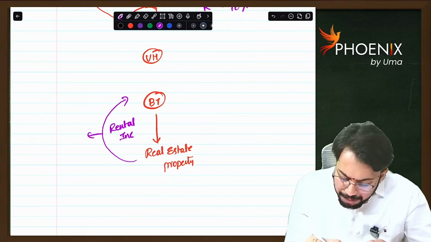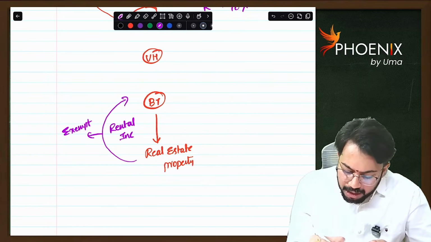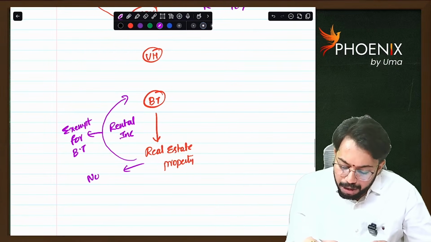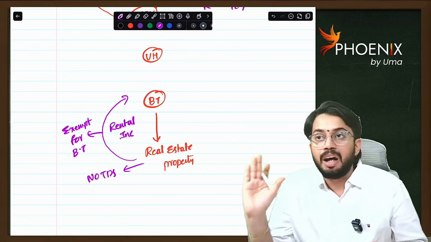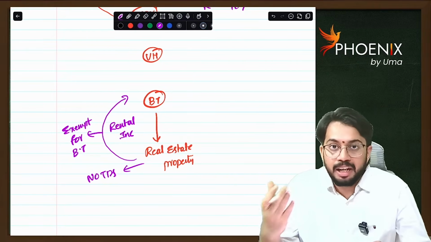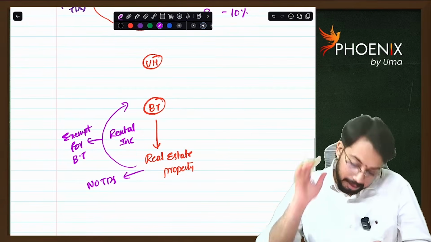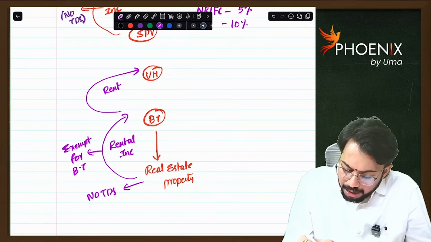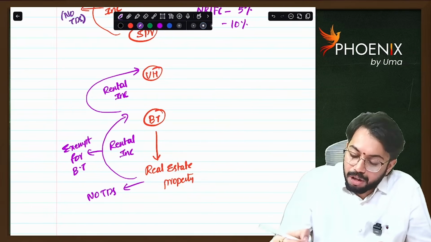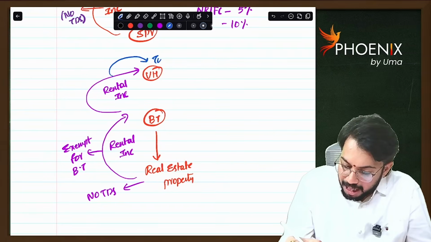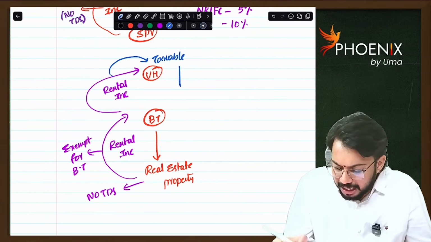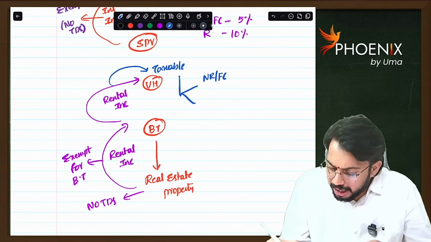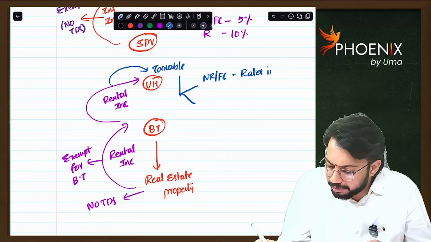Now, this rental income is exempt for business trust. That rental income is not taxable in the hands of business trust. As rental income is exempt, no TDS is required to be deducted by the payer of rent, from the real estate property. But the same rental income will be passed on to unit holder. That rental income is taxable in the hands of unit holder. Sir, what is the tax rate? In case of non-resident or foreign company, the tax rate applicable is rates in force.